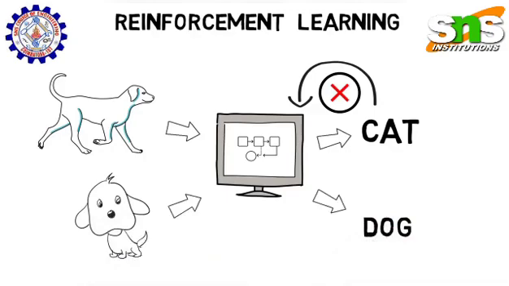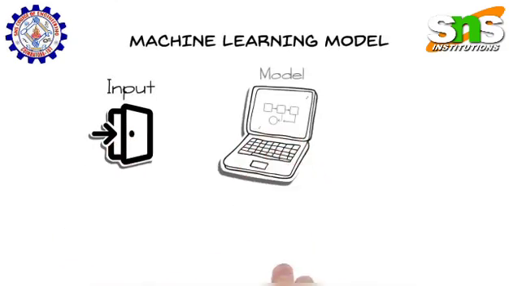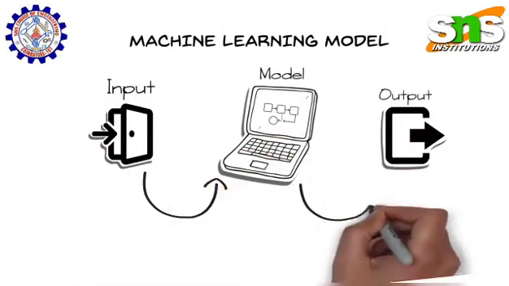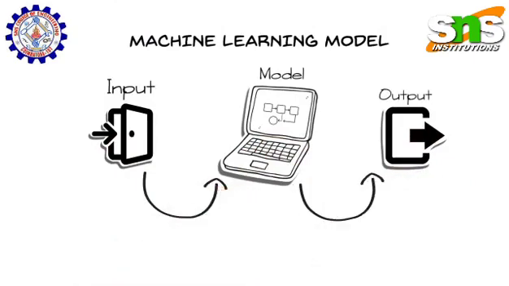That is reinforcement learning. To generalize machine learning model, let's see a flowchart. Input is given to a machine learning model, which then gives the output according to the algorithm applied. If it's right, we take the output as our final result. Else, we provide feedback to the training model and ask it to predict until it learns.